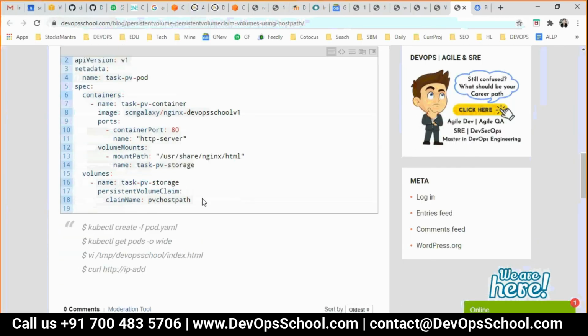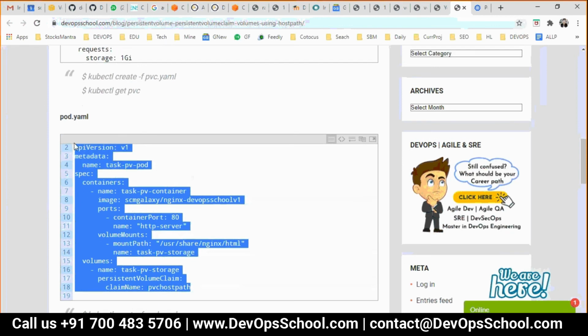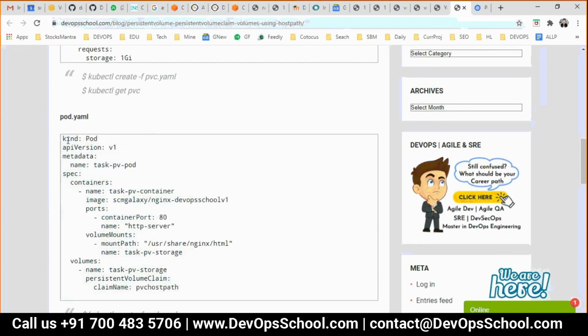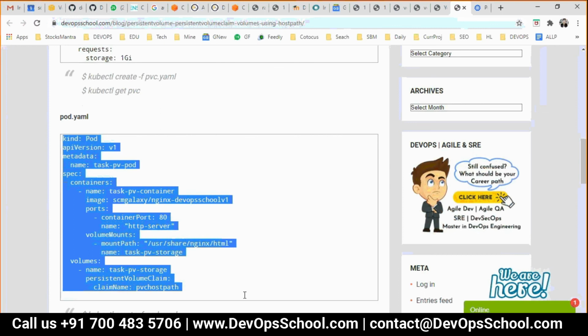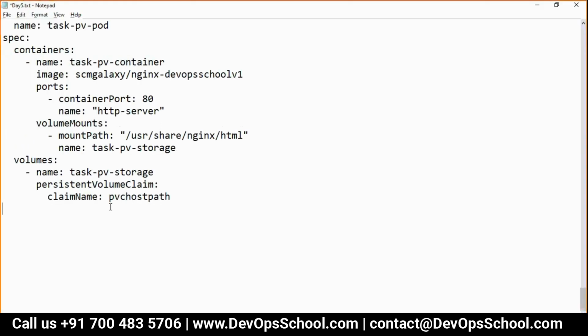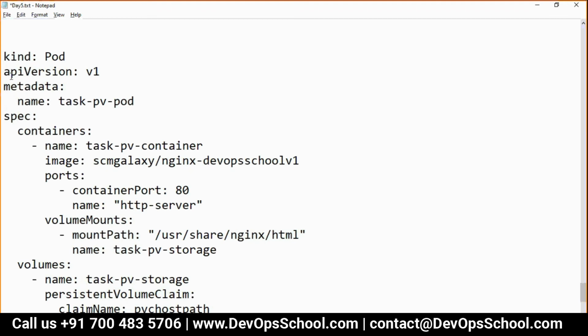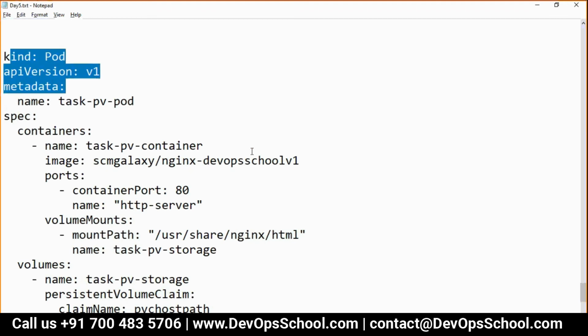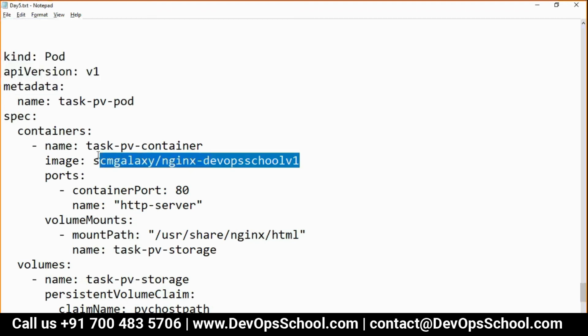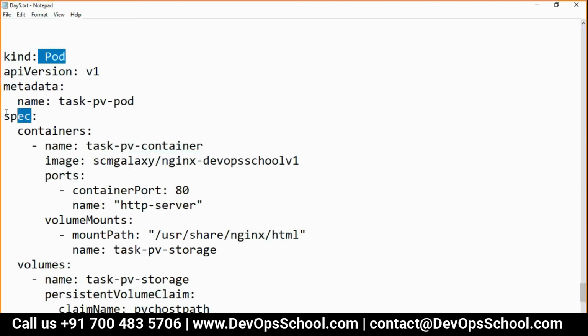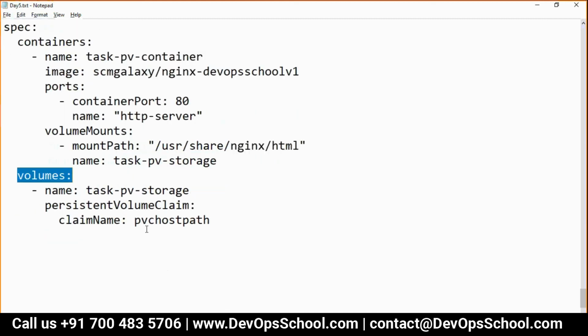Okay. Now the last thing, guys, look at my screen. This you know very well. This I don't think I should teach you. See here. Kind is equal to Pod. Image is this one. pod.spec.volumes, PVC.